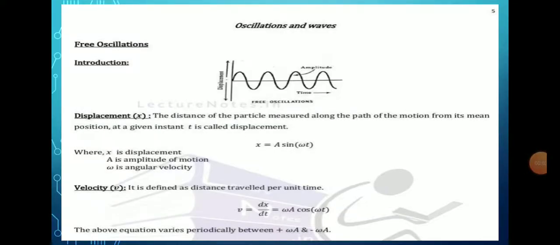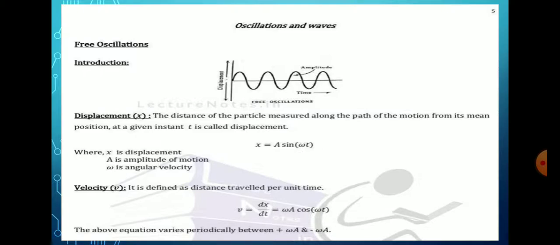Good morning, students. Next chapter we have to start, that is oscillations and waves. It is the first module of engineering physics. First, oscillations. Oscillations means the to and fro motion of a body.